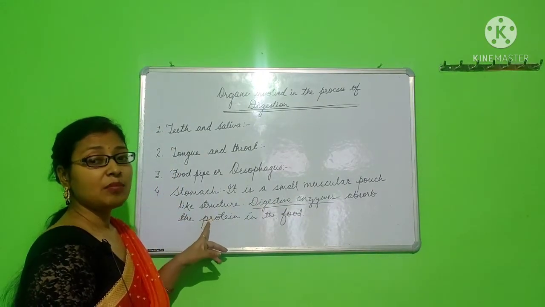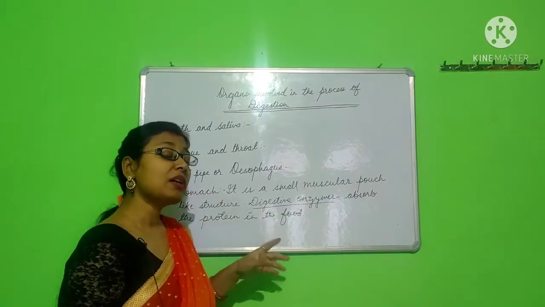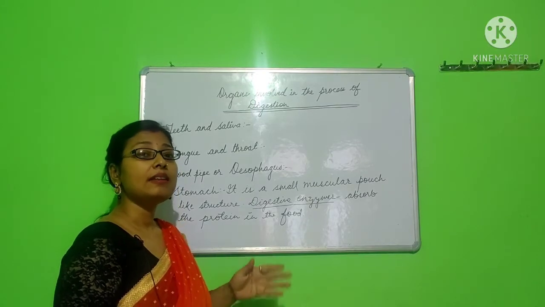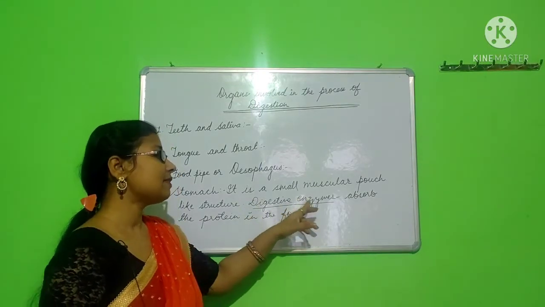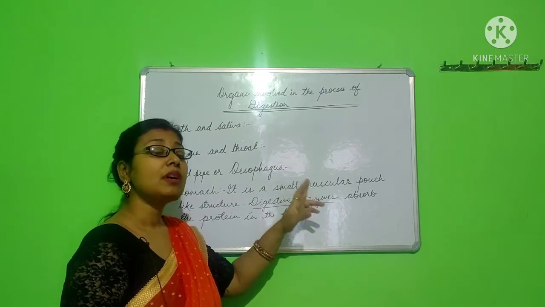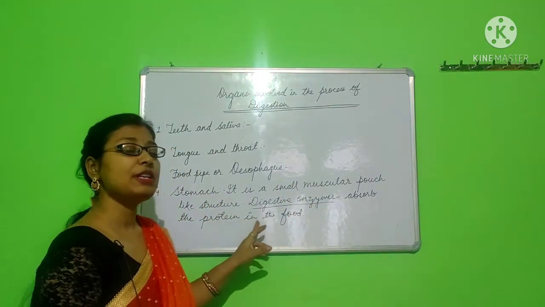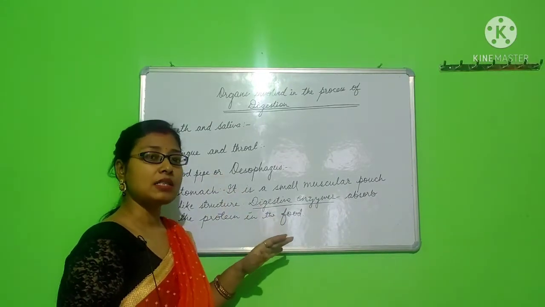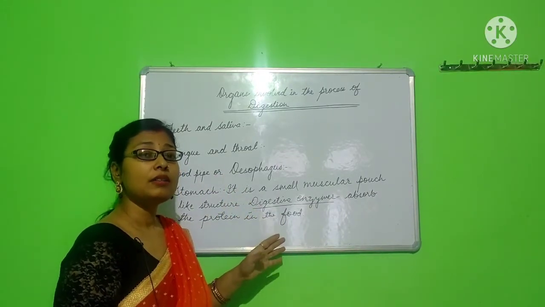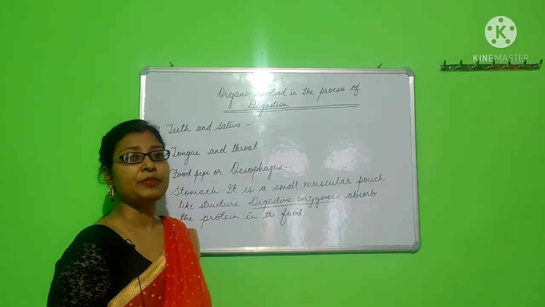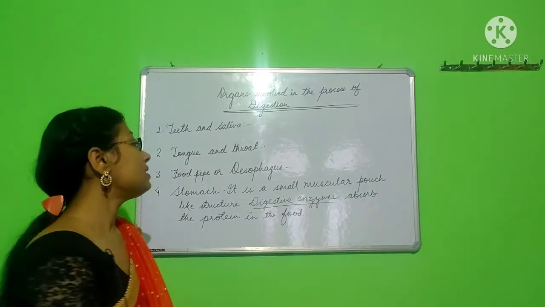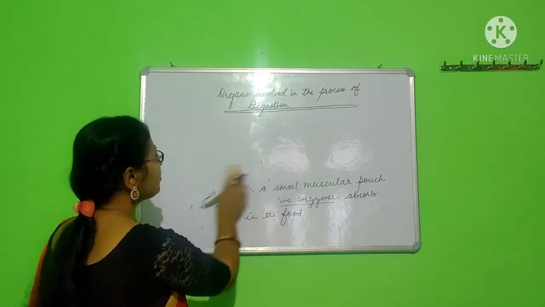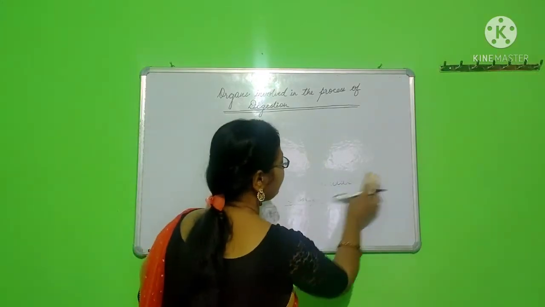So, what does the stomach do? We can summarize it as: stomach churns the food, breaks it down into smaller pieces, and then mixes the food with the digestive enzyme. These digestive enzymes absorb the proteins that are present in the food. From here, the food is passed down to another organ, that is small intestine. Okay. Now let us see what is the function of small intestine and how does it help in the process of digestion.